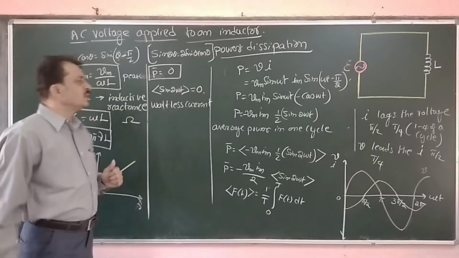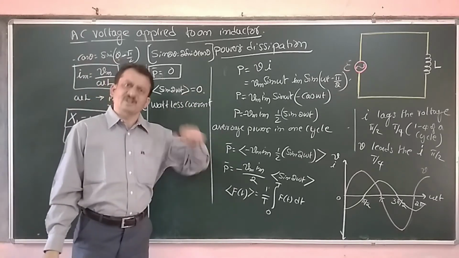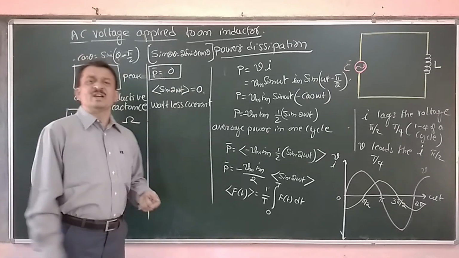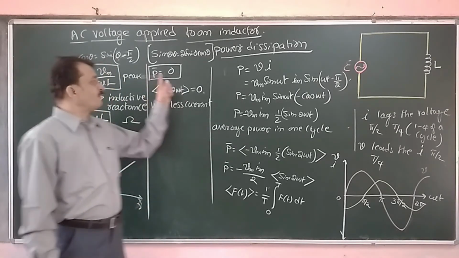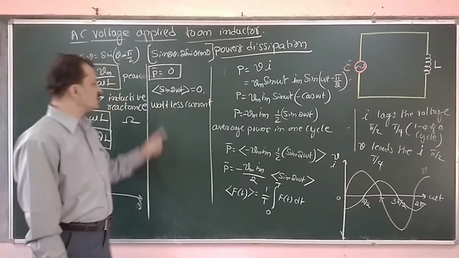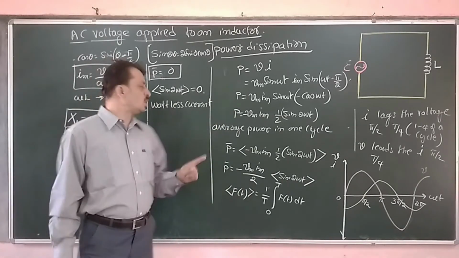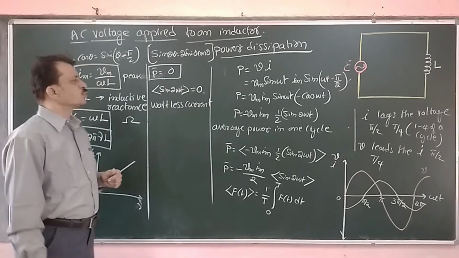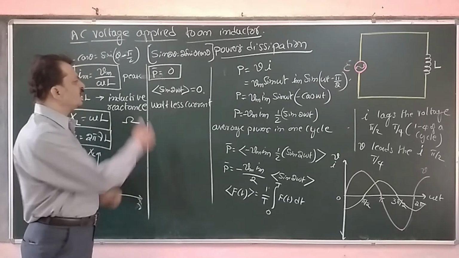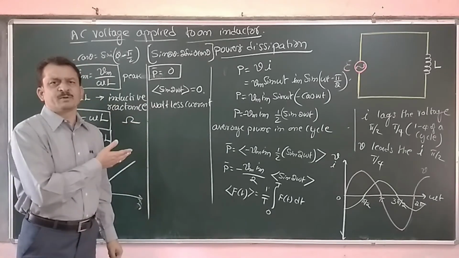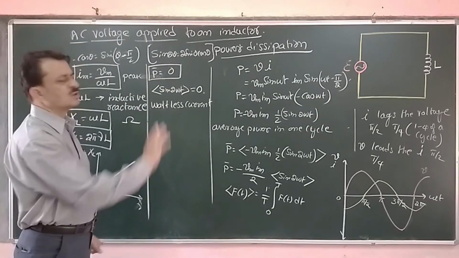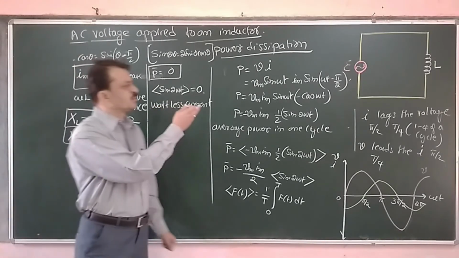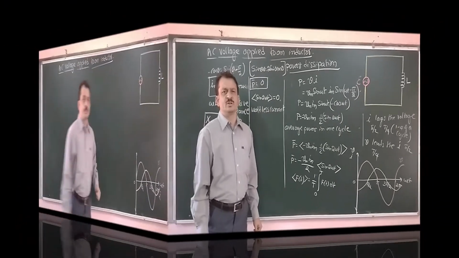What is that current? In the case of a pure inductive circuit, or even a pure capacitive circuit, even though there is an AC current flowing, the average power dissipation over one complete cycle is 0, and that current is called wattless current. Nothing you should remember. And RMS value, peak value, we have studied in the previous class. The same thing holds good here also. RMS value and peak value, RMS value of the current as well as voltage.